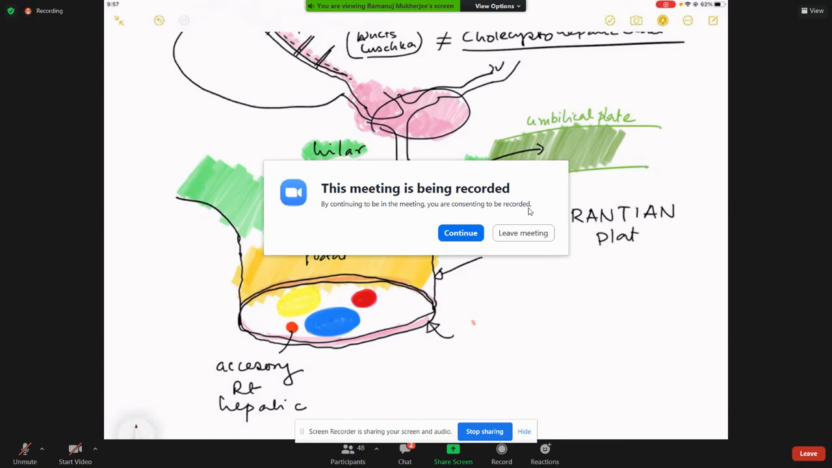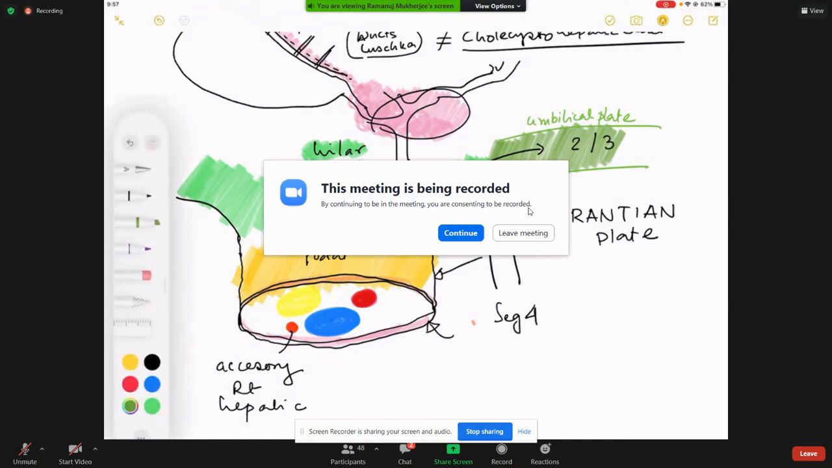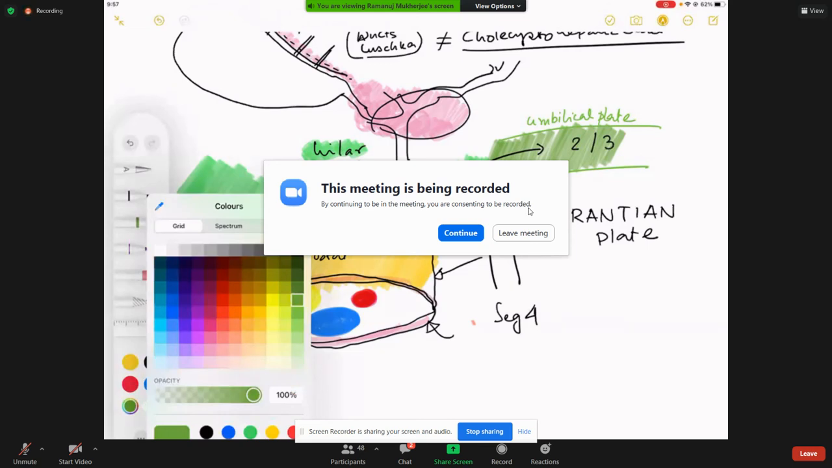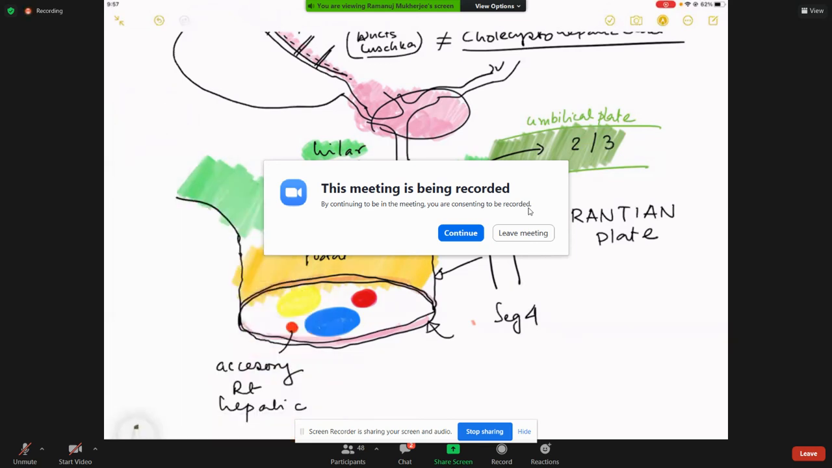Something called the Arantian plate. Now, when I talk about the Arantian plate, it becomes a very difficult one to remember. Remember that this is to segment 2 and segment 3. Now, what is going down is the segment 4 and it goes behind. So the Arantian plate basically is more of a condensation about the hilar plates or the portal plates that goes to the segment 4. So this is the picture that I wanted you to understand.